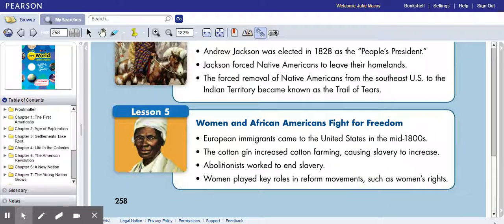Women and African Americans fight for freedom. European immigrants came to the United States in the mid-1800s. The cotton gin increased cotton farming, caused slavery to increase. Abolitionists worked to end slavery. Women played key roles in reform movements such as women's rights. So a lot of those people didn't have rights, but they're fighting for their rights.